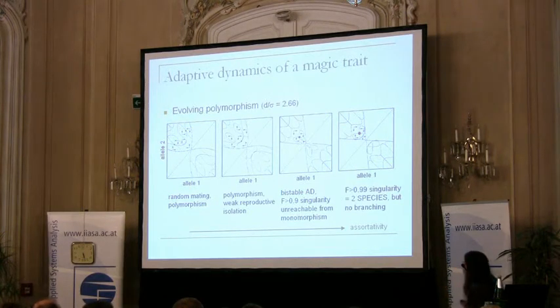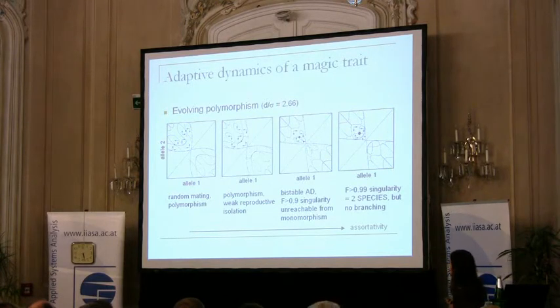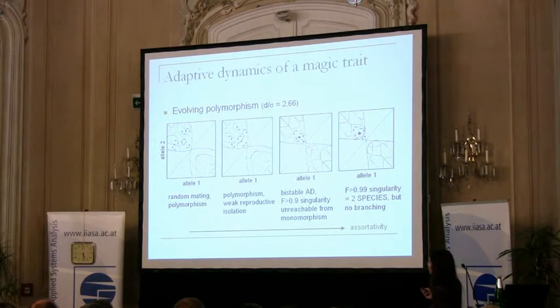The problem is that this nice big black dot is unreachable from the branching point, because if we start with a monomorphic population, evolve up to the branching point, and become polymorphic here, then evolution will stop at this smaller black dot, the first attractor as seen from the branching point.